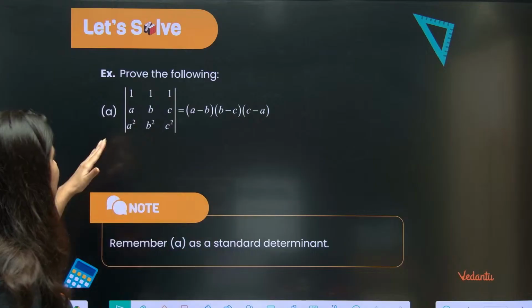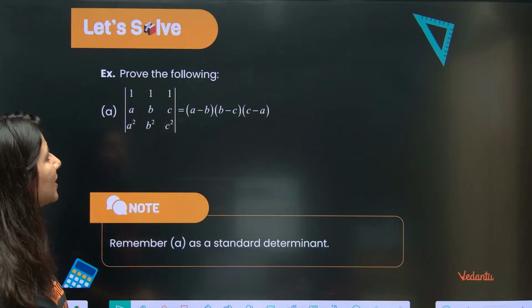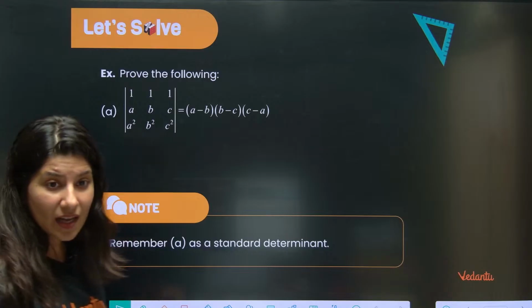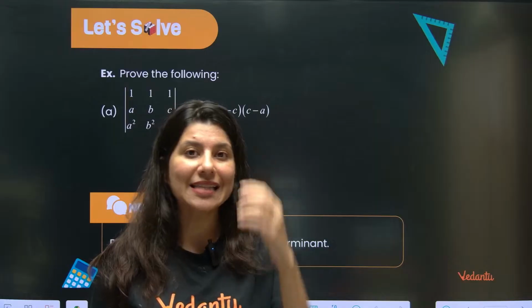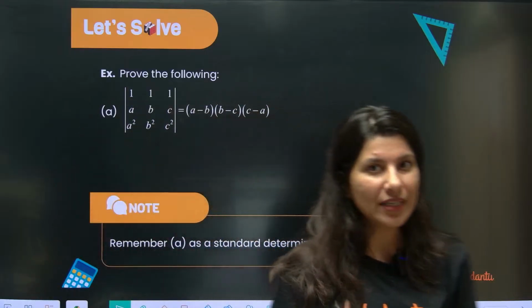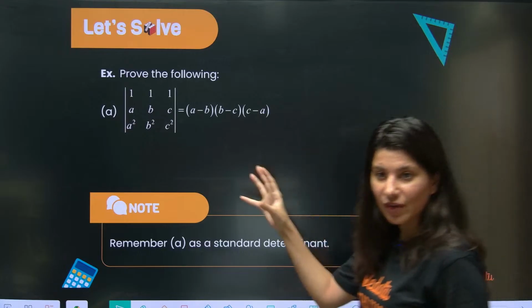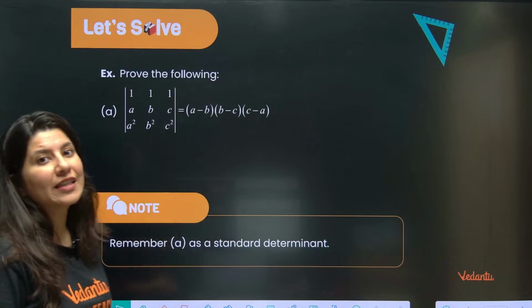First of all, you have to prove that this determinant is equal to A minus B, B minus C, C minus A. You have to prove it, and you have to remember it as a standard or special determinant result as well. Two things are going to happen over here if we are going to prove it. Number one, we will learn the process of solving determinant.